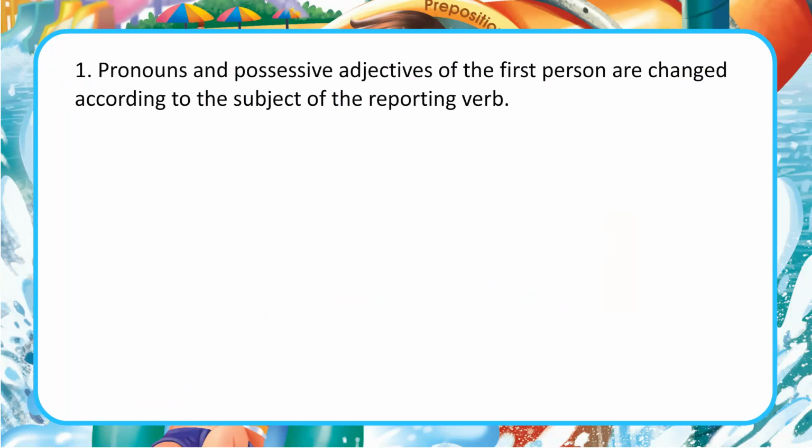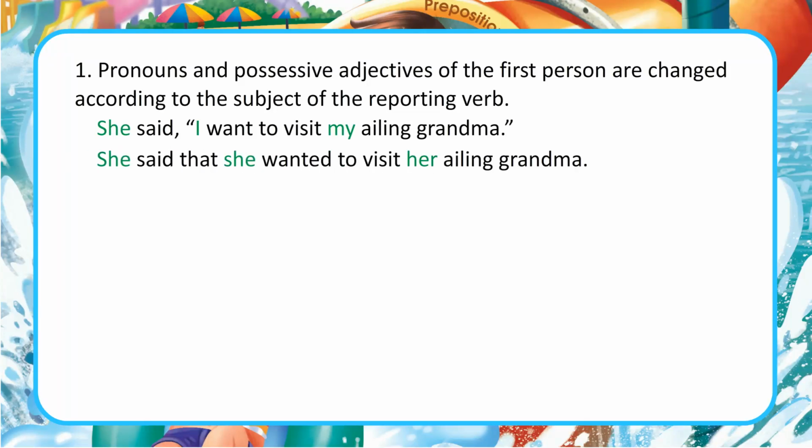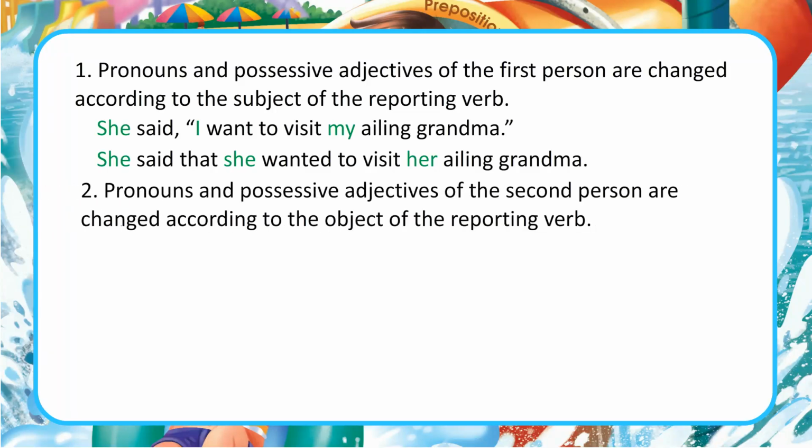1. Pronouns and possessive adjectives of the first person are changed according to the subject of the reporting verb. She said, "I want to visit my ailing grandma." She said that she wanted to visit her ailing grandma.